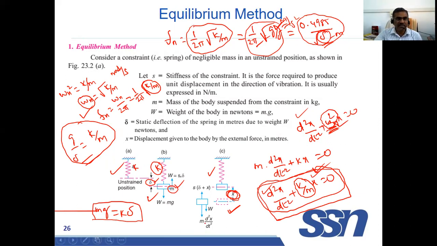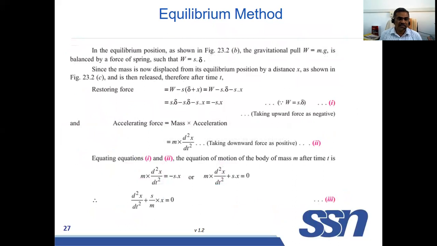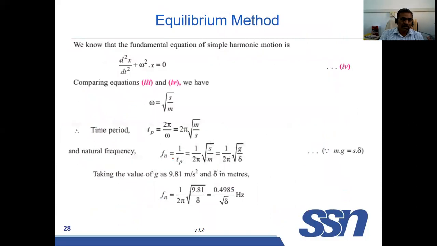Now let us see. This is the vibration equation. This is k, we use stiffness k. And this is the simple harmonic equation.